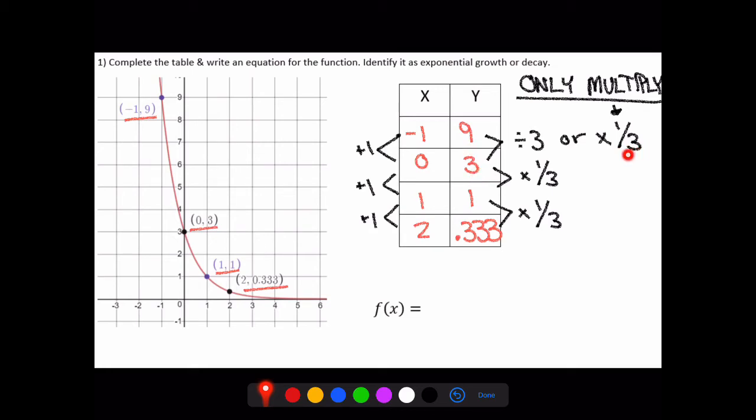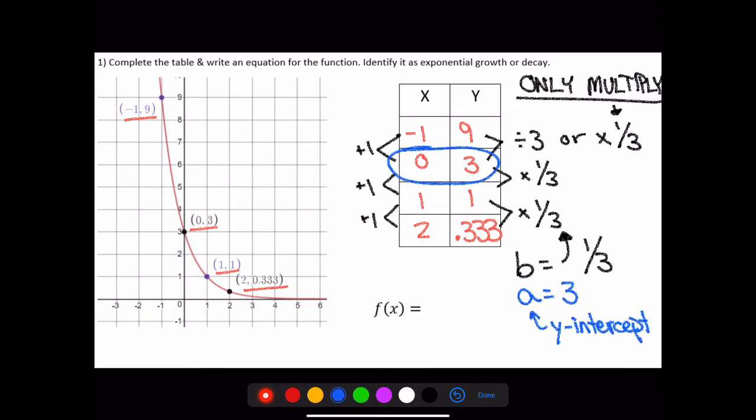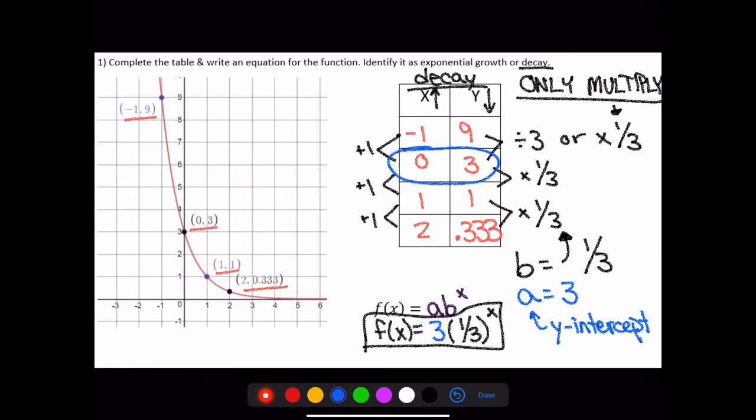From here, we can write our function out. Again, our functions are written as f of x is equal to a times b raised to the power of x. We know a is 3. We know b is 1/3. So therefore, we end up with f of x is equal to 3 times 1/3 raised to the power of x. Lastly, we can't forget to identify it as exponential growth or decay. We know that we're decaying as x gets larger, y gets smaller. So we're just going to add in that it's decay here. Oftentimes, this is commonly what's missed on the test. People forget to write whether it's growth or decay.